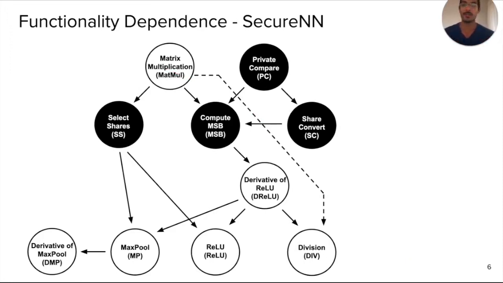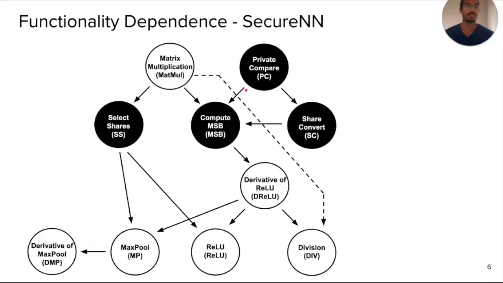SecureNN had this set of protocols which they proposed: private compare, compute MSB, and share convert. The share convert and compute MSB were really the core contributions which allow you to do a derivative of ReLU or a comparison. And each of them uses the subroutine private compare roughly once.